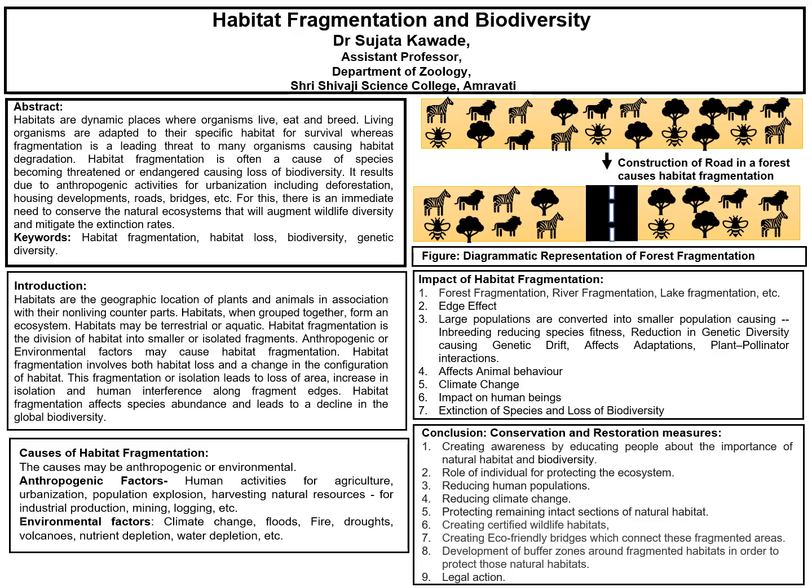On the right side of the fragmented forest, we can see a single zebra is present and 2 lions are present, meaning there will be a competition for the food material between these animals at the same trophic level. So this will also reduce the larger populations into smaller populations. Then in the next part, we will see the impact of habitat fragmentation. When the fragmentation is taking place in the forest, it is forest fragmentation. The fragmentation or human interference or environmental interference might also take place in the aquatic environment, like the river, that is river fragmentation, lake fragmentation, etc.